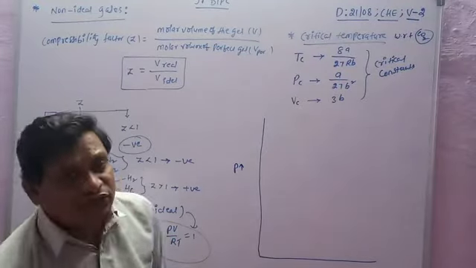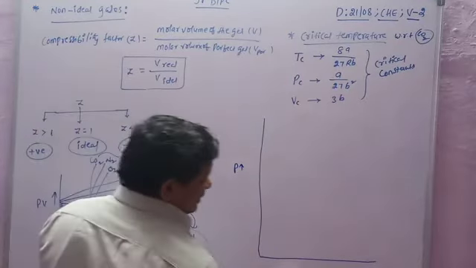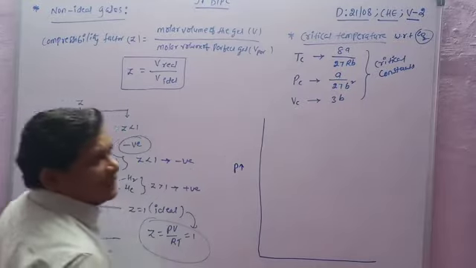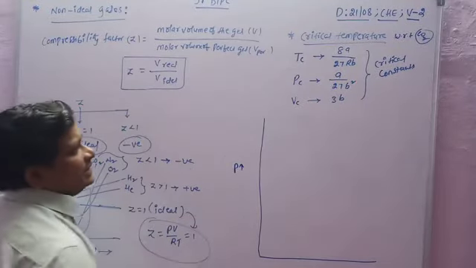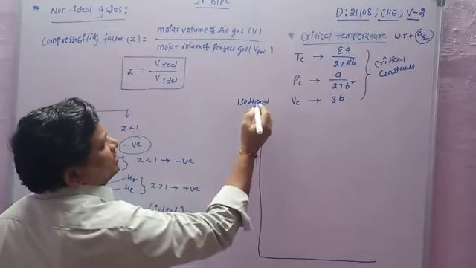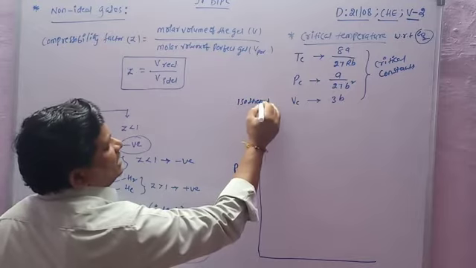These are the isotherms. Sorry, the volume is taken on the x-axis. So these are the isotherms. What are isotherms?